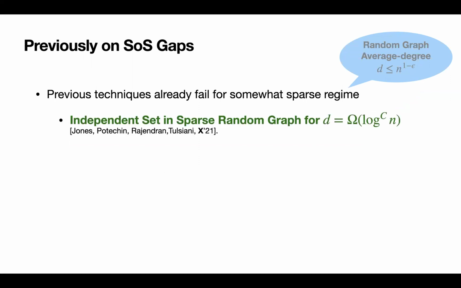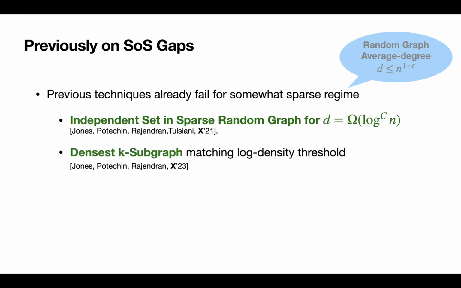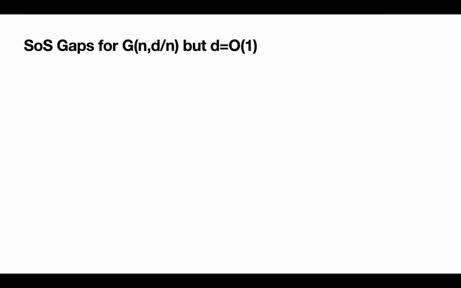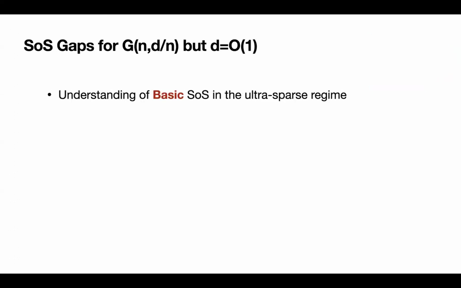And in this regime, there are two previous works that consider this, and one work that's closely related to us is the one that studies independent set for sparse random graphs when the average degree is at least polylog. However, besides those works, if we look at super sparse random graphs, G(n, d/n), where d is a constant, large but bounded constant, our understanding is relatively limited,